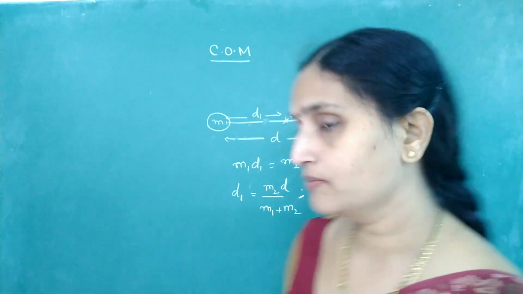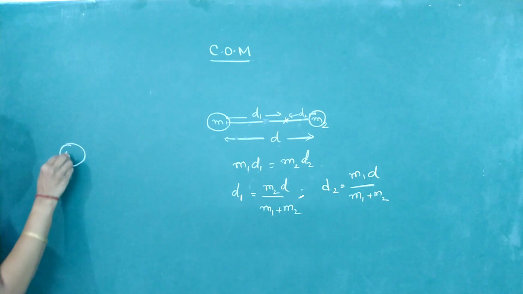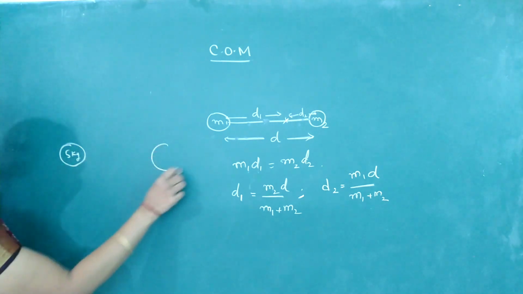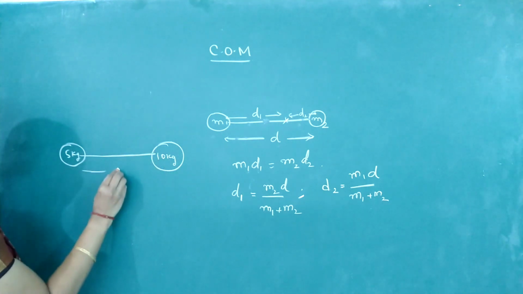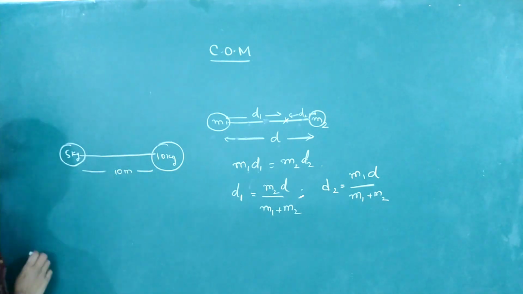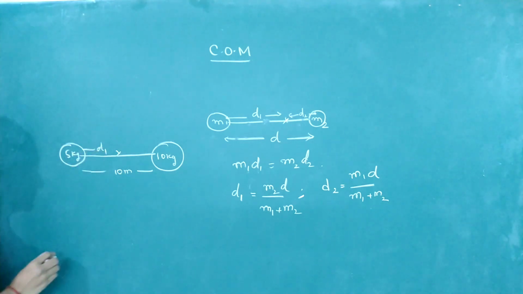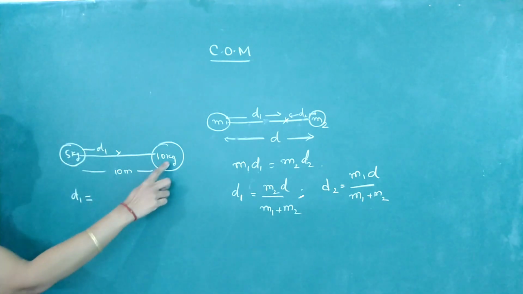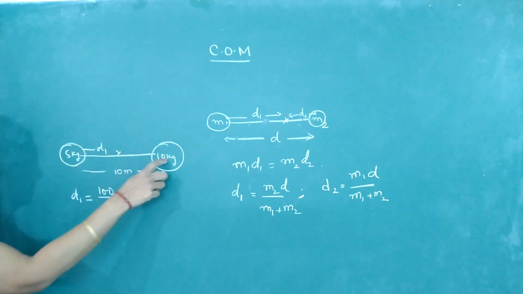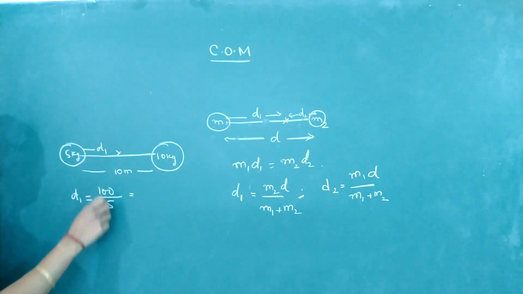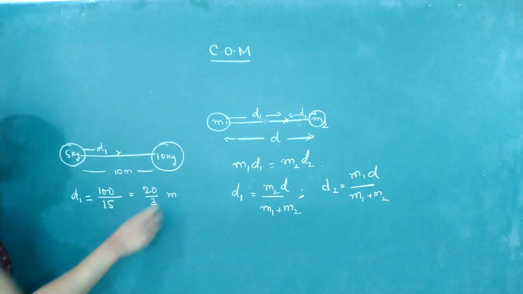Say for example, I give you 2 objects, with masses 5 and 10 kg. This is a 5 kg block and here you have a 10 kg block separated by a distance of 10 meter. If I ask you to locate the center of mass from the 5 kg block, I'll call this d1. What should d1 be? m2 into d, 10 into 10, by m1 plus m2. It is 100 by 15, or 20 divided by 3 meter.